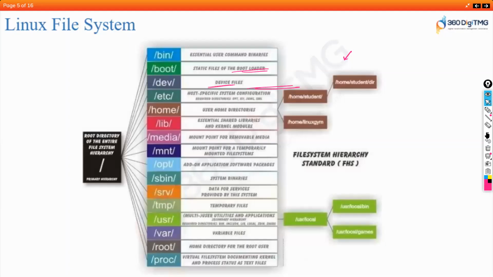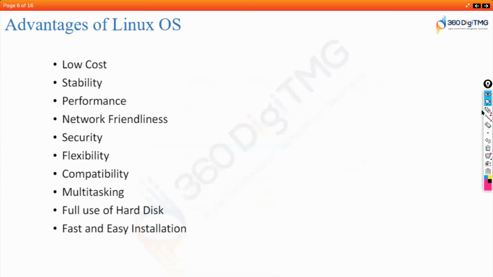The beauty of the Linux operating system is this. These are the advantages that you get. And personally, I love the security aspect of Linux.